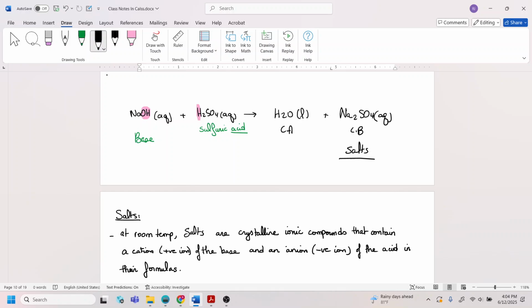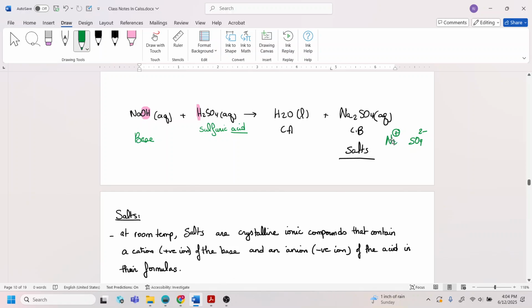So at room temperature, salts are crystalline. These are ionic compounds, and they contain what? They contain a positive cation and a negative anion. So if I look at sodium sulfate, sodium is a plus one charge, and the sulfate is a 2 minus. So this is why I cross these charges, and then my formula is Na2SO4.